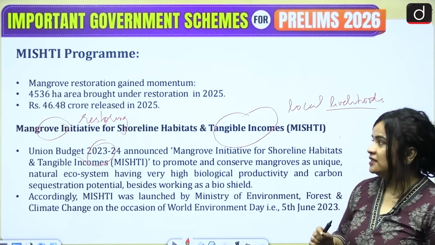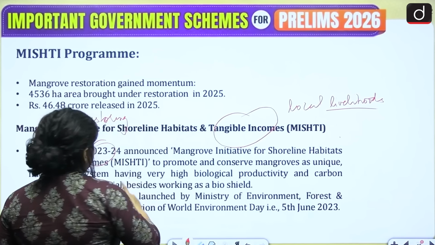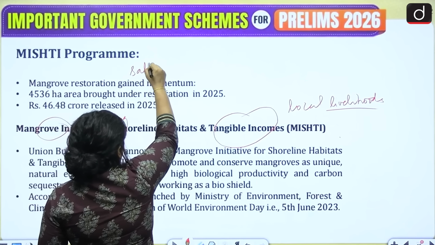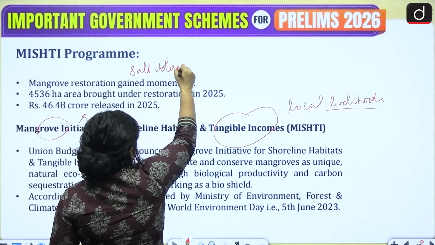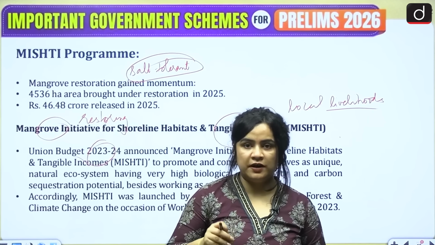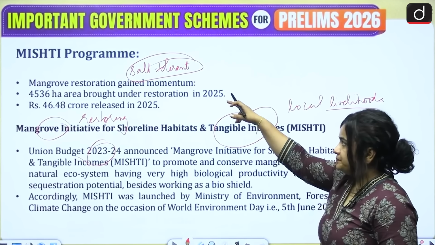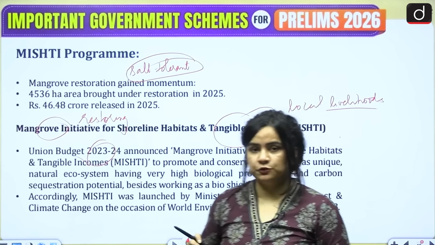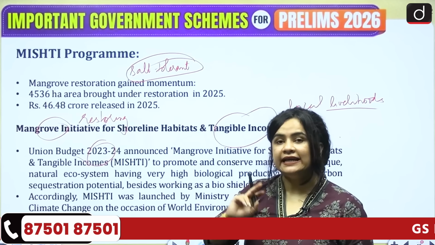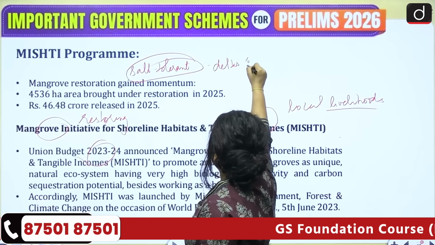Now, why is there so much focus on restoration of mangroves? Before that, let's first understand what exactly mangroves are. So mangroves are basically forests that consist of salt-tolerant trees and shrubs, meaning they can survive in hostile environments with high salinity waters. All right. So these are mangroves. And where are they found? They are found in intertidal regions like deltas and estuaries.